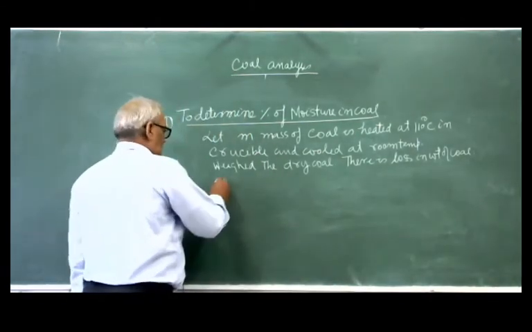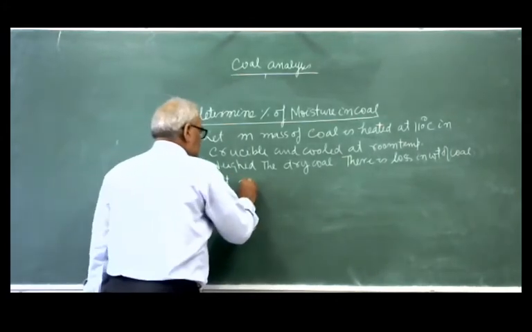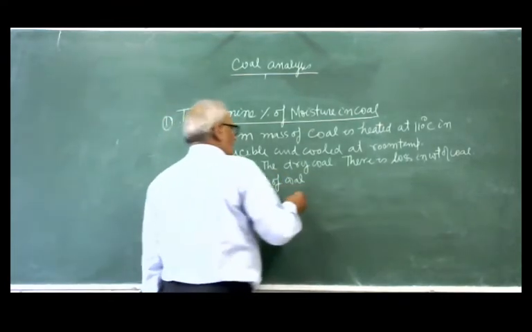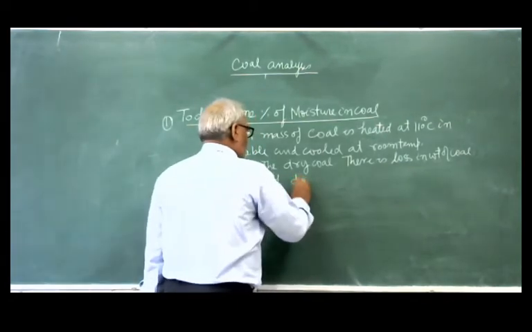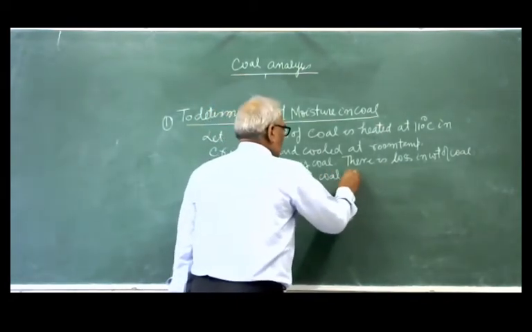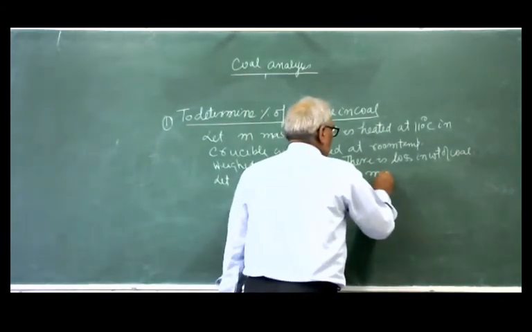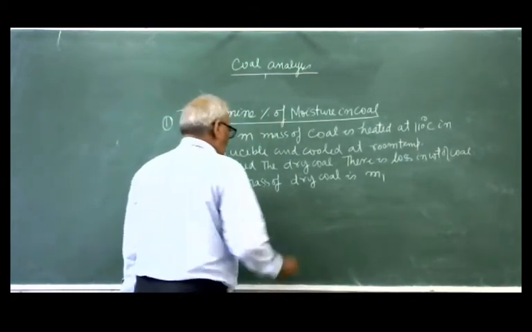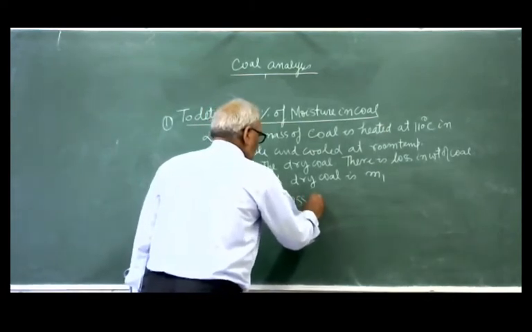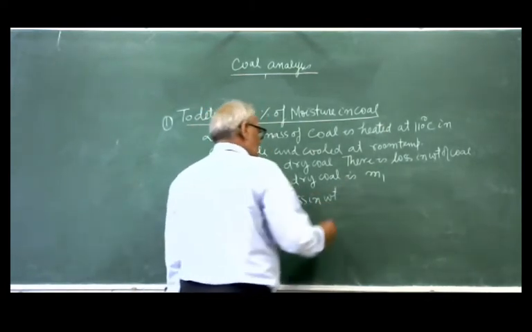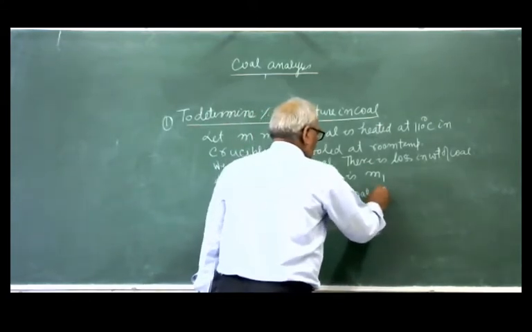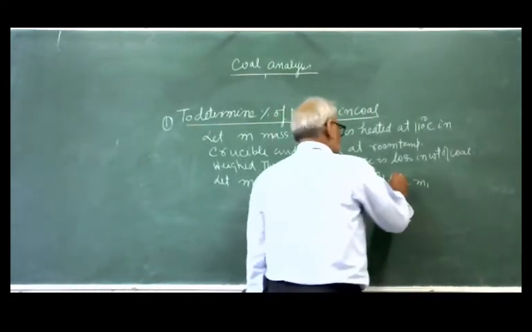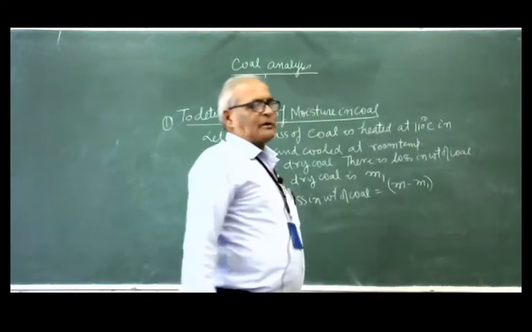Let the mass of the dry coal be m1. Therefore, the loss in weight of coal is equal to m minus m1. This is the loss in weight of the mass of the coal.